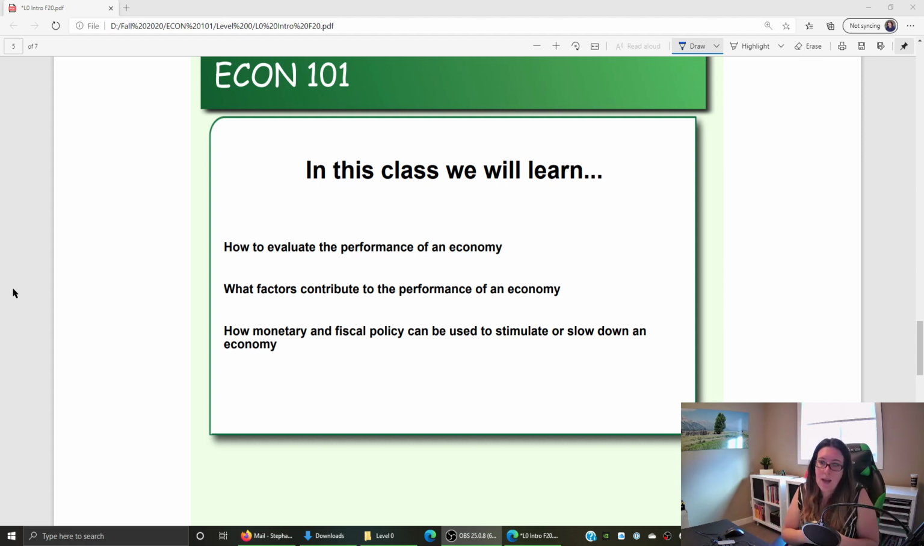So we'll look at it from a monetary perspective. Changing interest rates will change what businesses and households do. We can change fiscal policy so the government can spend more or less, tax more or less. So we're going to look at how do we know how well the economy is doing, what's driving it, and how do we fix it. That's what we're looking at this semester.